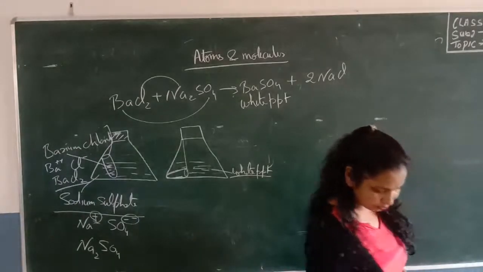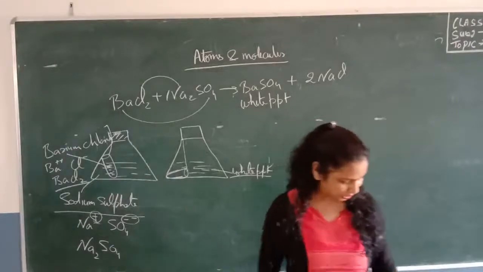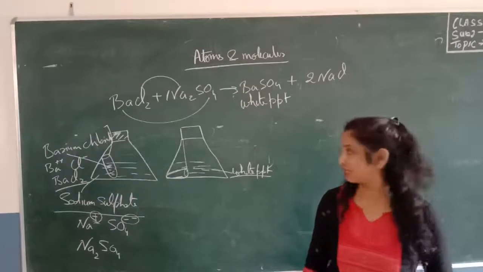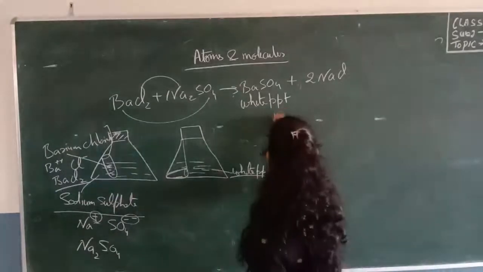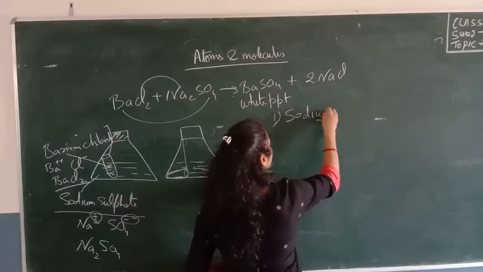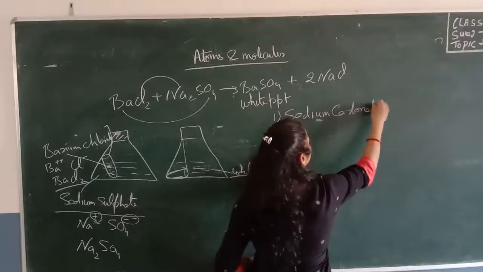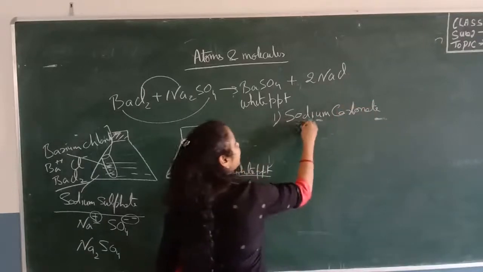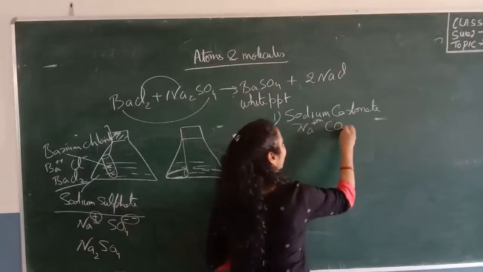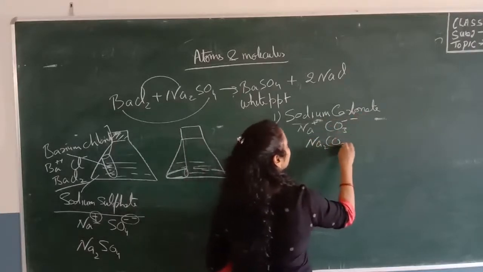And again we have some numerical questions related to this conservation of mass. Suppose the question is: sodium carbonate reacts with ethanoic acid. So in the question we have sodium carbonate. The formula of sodium carbonate: sodium is Na having the valency +1, carbonate is CO3 having the valency -2. The formula will be Na2CO3.